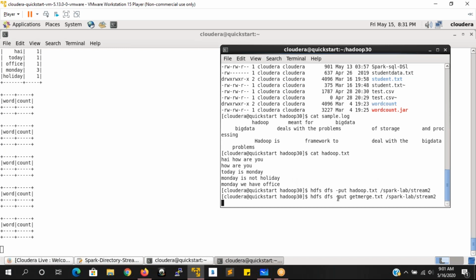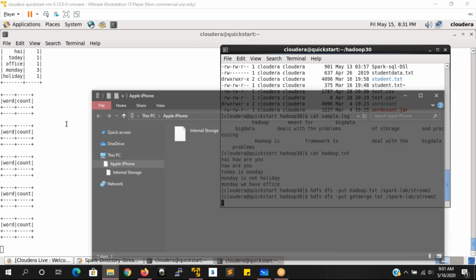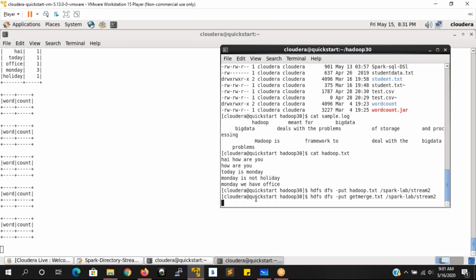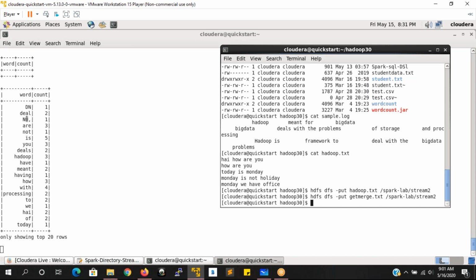Once it is successfully loaded, then only we can see the output here. Yeah, now it is loaded. Now we can see the output here. See here, this is the output that we have for getmerge.txt. So for each and every word, how many times it occurs.